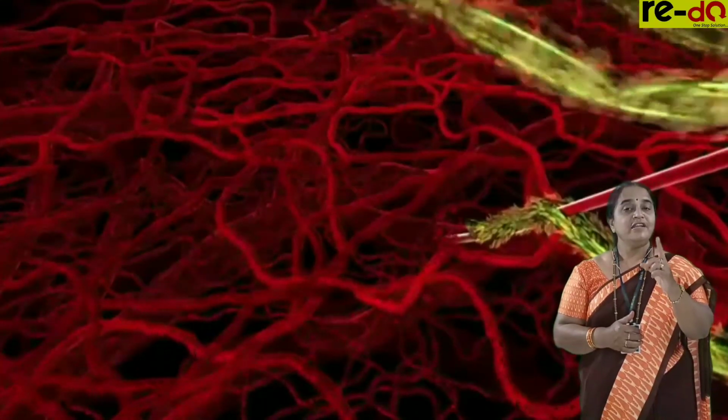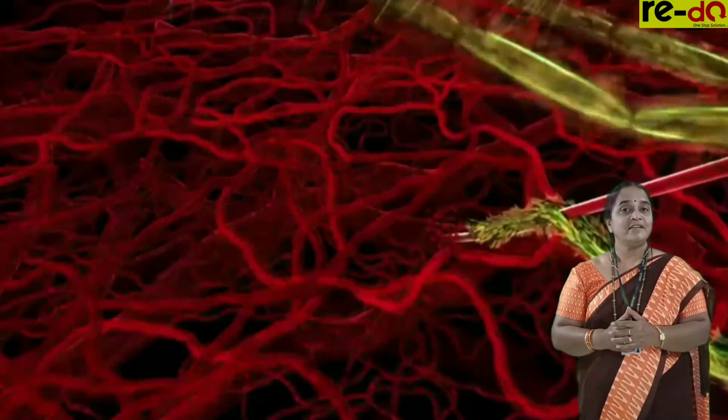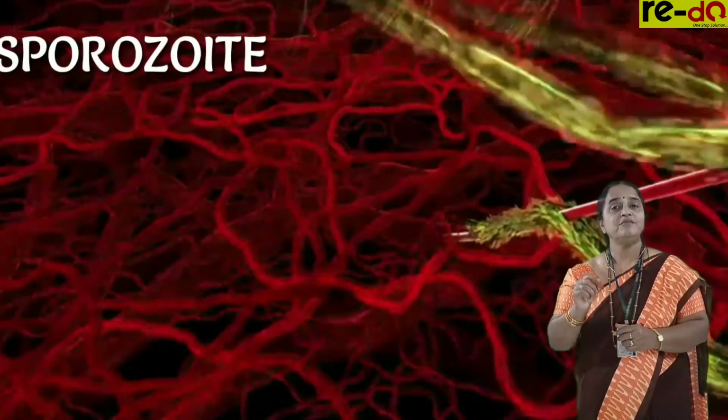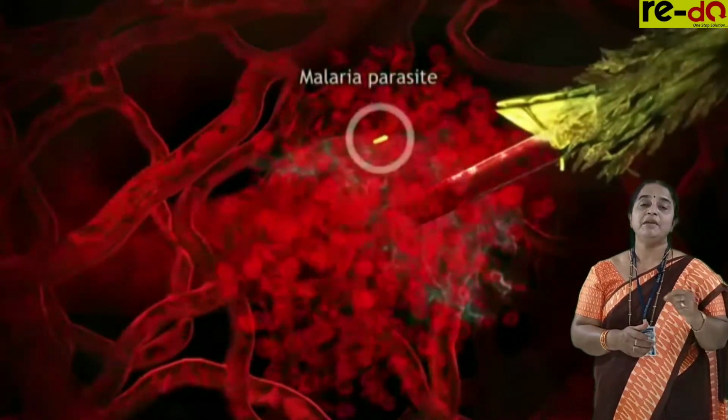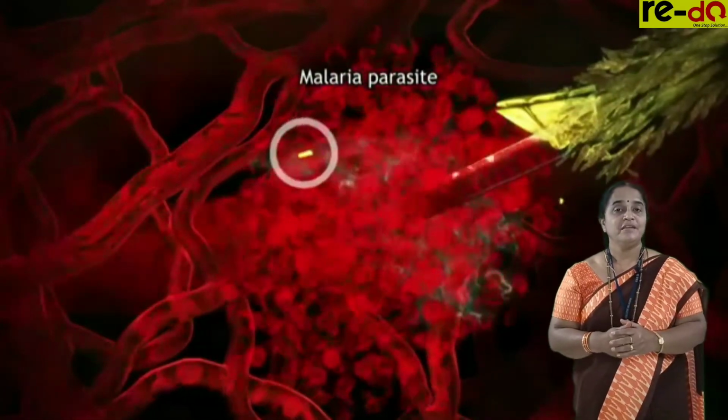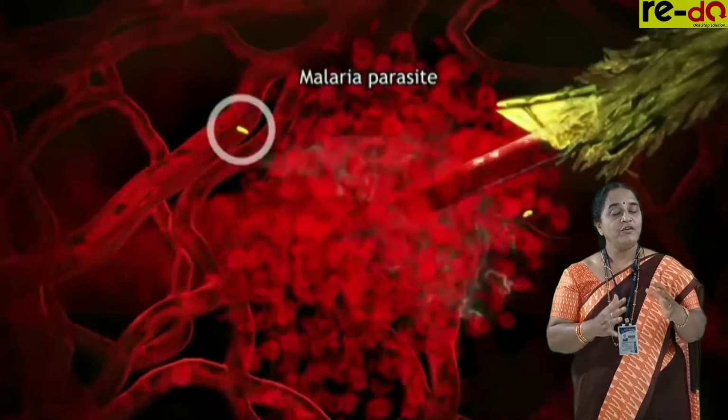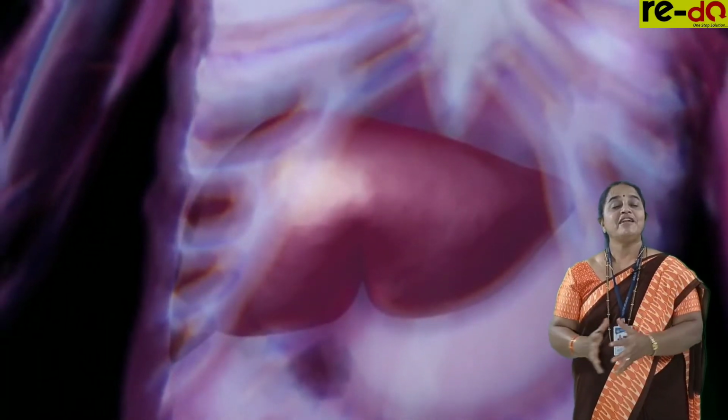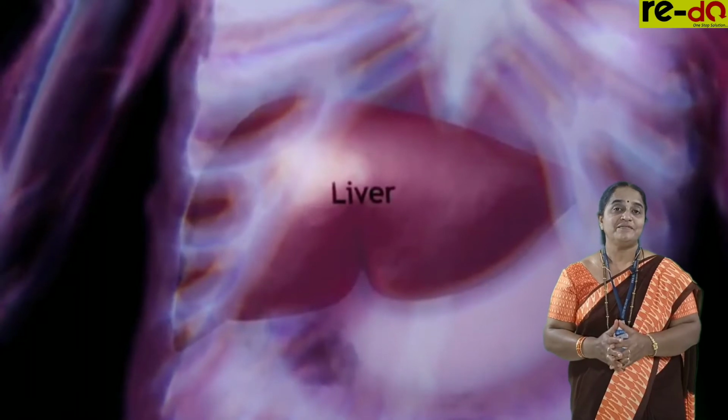So the infective stage of the malarial parasite, which carries 1 mark weightage, is sporozoite. The vector carrying this parasite is the female Anopheles mosquito. The secondary host is now the human body. The malarial parasite in the form of sporozoite travels through the blood circulation and finds the metabolic factory in the human body, the liver.